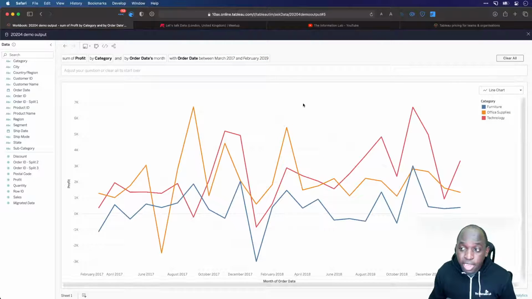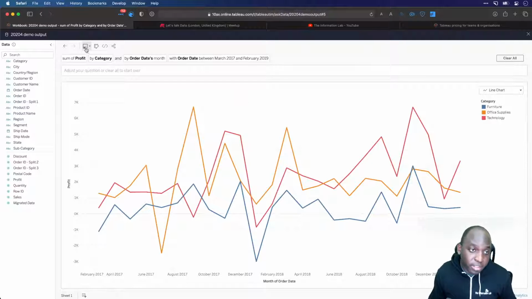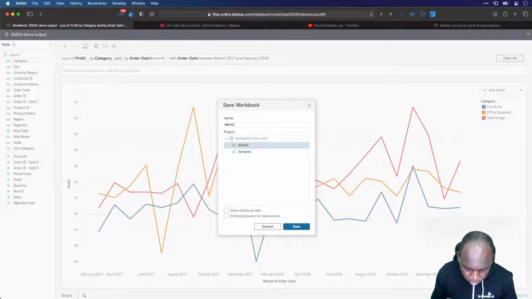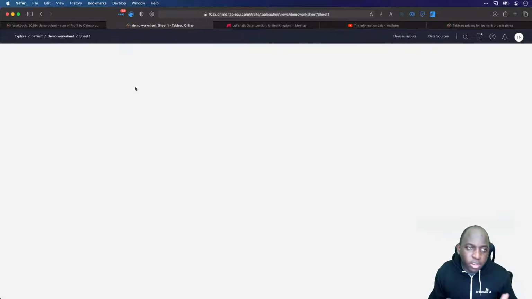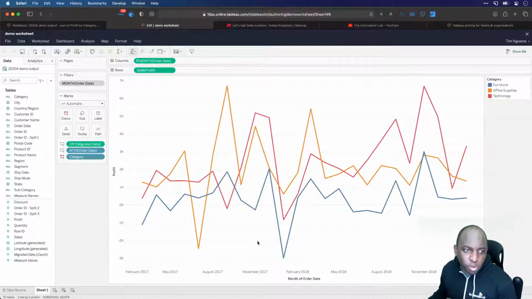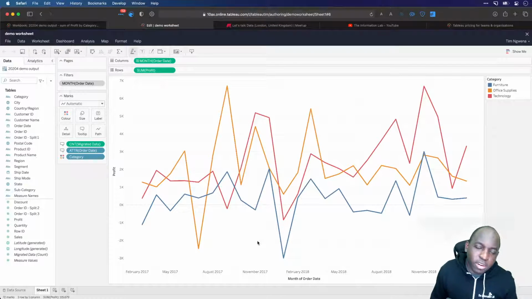And if they're learning, they can obviously open this up. They can save this, save it as a new asset. I'll just call this a demo worksheet even. Hit save, and it opens it up, and they've got a chart straight away. What you then want is to give this sheet a home and finish it off. You can go in here and edit it, and you can start to play with it and understand how it worked. But you have a nice, really easy to use way of getting involved.